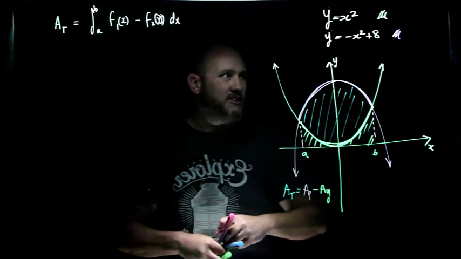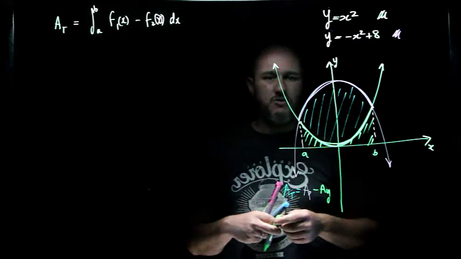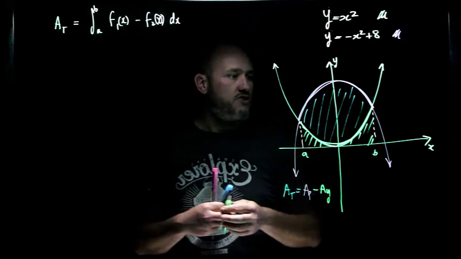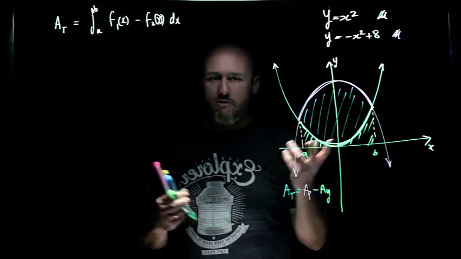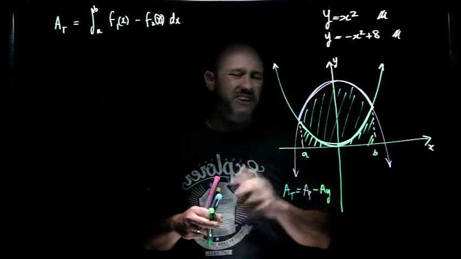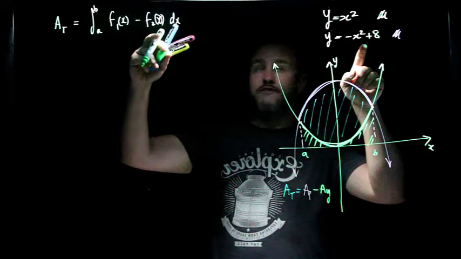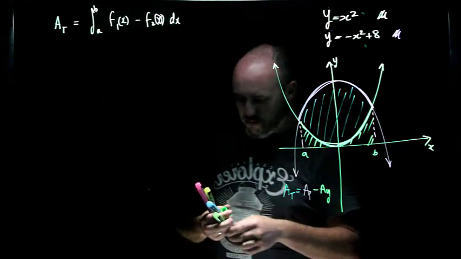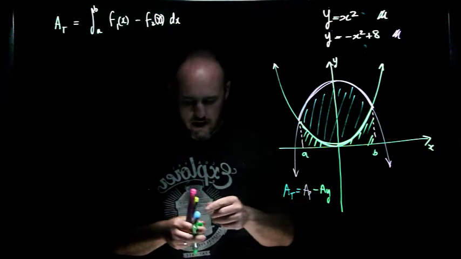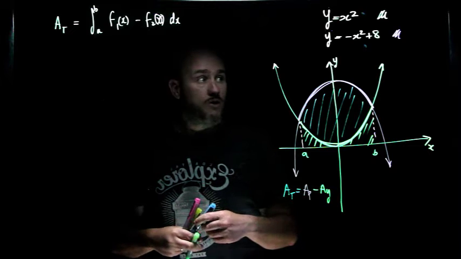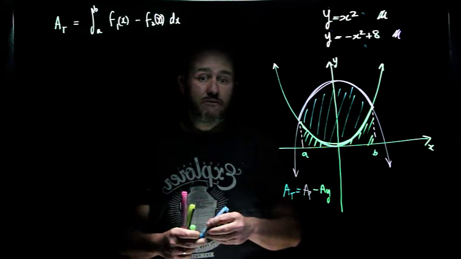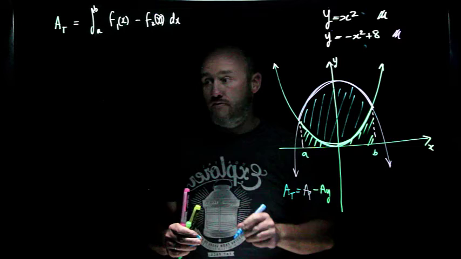The yellow one is just the basic x squared, and the pink one is negative x squared plus 8. You might have to do that determination yourself though, maybe graphically, maybe using some understanding of functions. So my f1 of x will be this one, and my f2 of x will be this one. That's the first thing. The second thing is, what are A and B? Now A and B occur when I let the functions be equal. That's how I find my points of intersection.